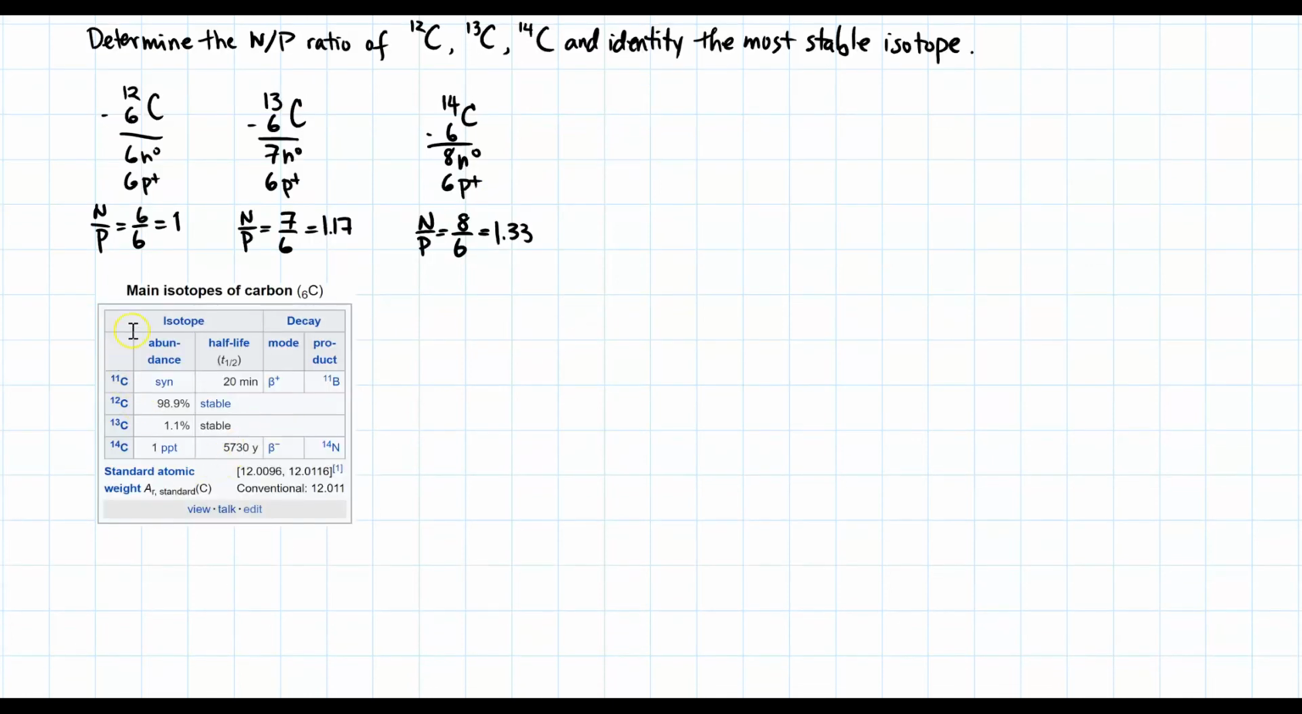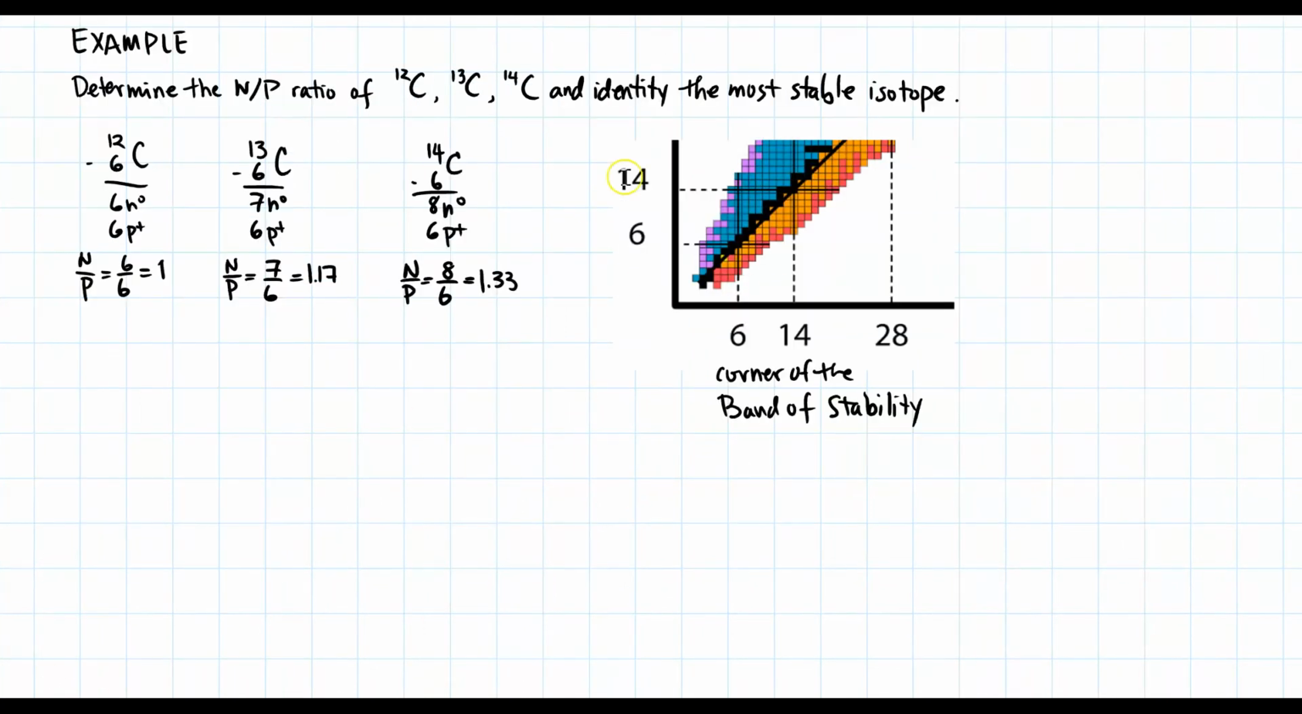From Wikipedia, I got the main isotopes of carbon, and when I look at these decays, the decay of carbon-14 occurs with a beta minus decay, and it goes to nitrogen-14. We discussed this earlier. So what I've done here is cut off the corner of the band of stability, and now I want to look at these carbons. Each of these carbons has 6 protons.